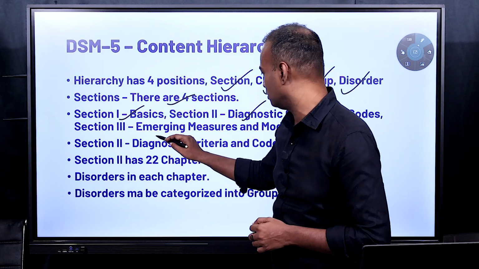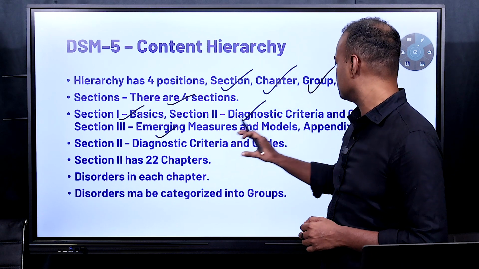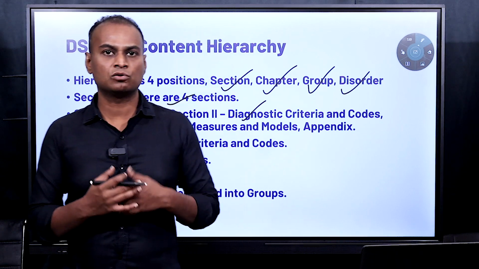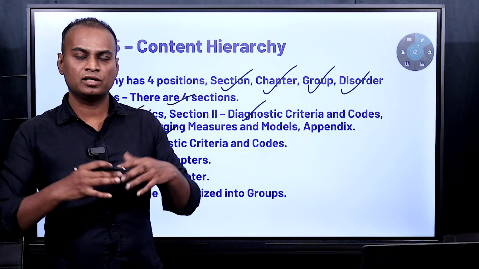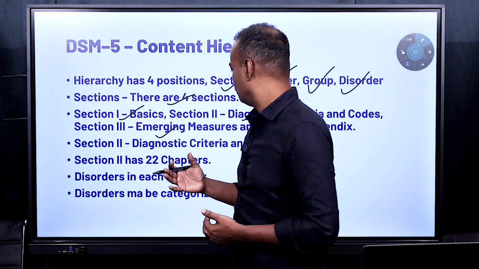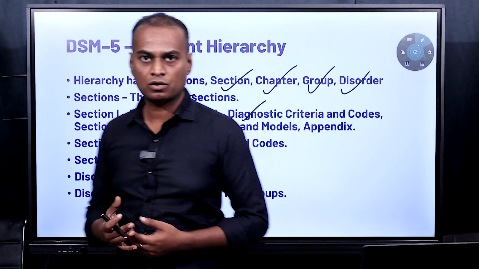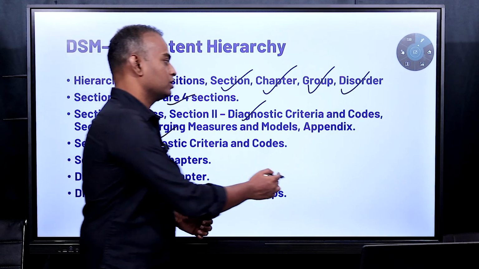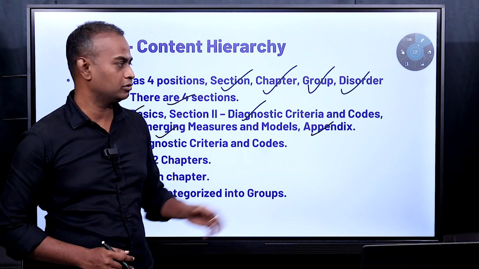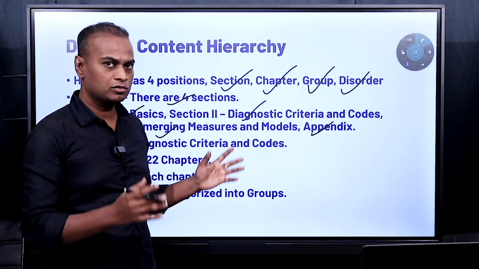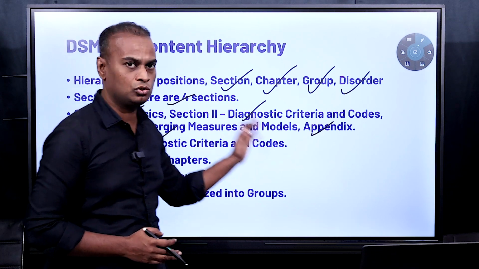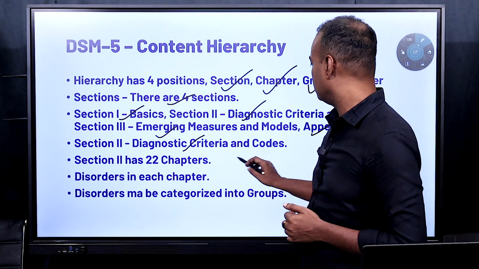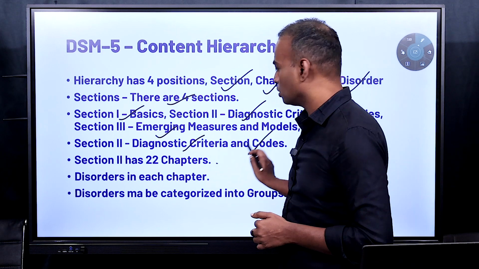And coming to section 3, it is emerging measures and models. Here various methods of how to diagnose the disease, or various forms, or various measures or models are given in this section 3. And section 4 is appendix. These are additional details. You need not worry about this, and you have to remember the important section is section 2. And coming to section 2, diagnostic criteria and codes, there are 22 chapters in it.